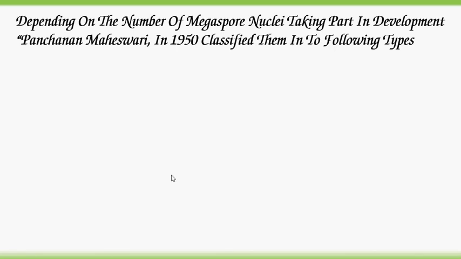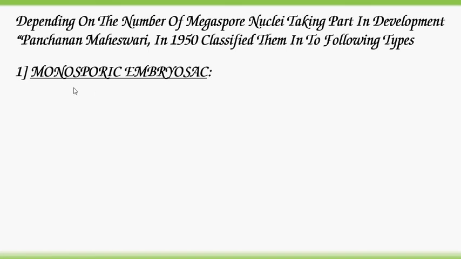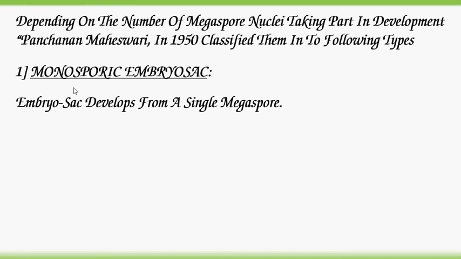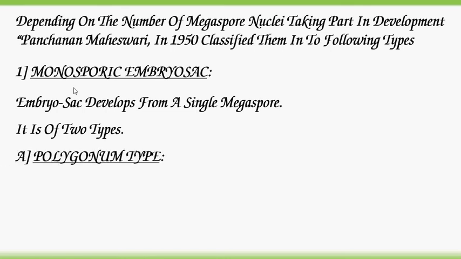Depending on the number of megaspore nuclei taking part in development, Panchanan Maheshwari in 1950 classified them into the following types. Number 1. Monosporic embryo sac. The embryo sac or female gametophyte develops from a single megaspore. It is of two types.